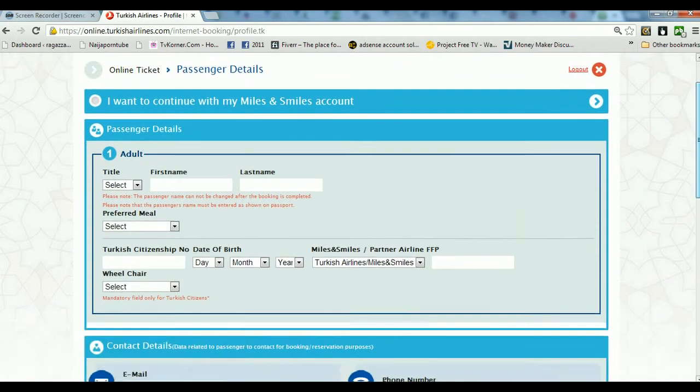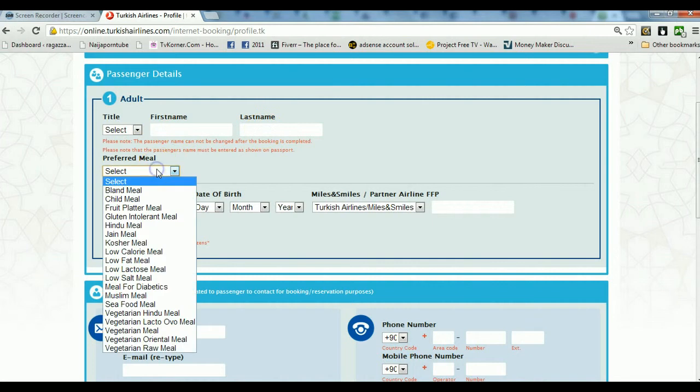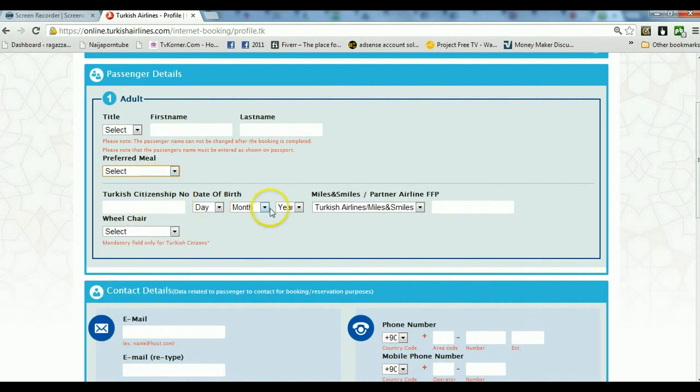Okay, now what you have to do here is just enter all the information they need: our first name, our last name. This one, preferred mail, you can leave it if you don't need it. If you are not a citizen, you don't need all this one, you just ignore them.